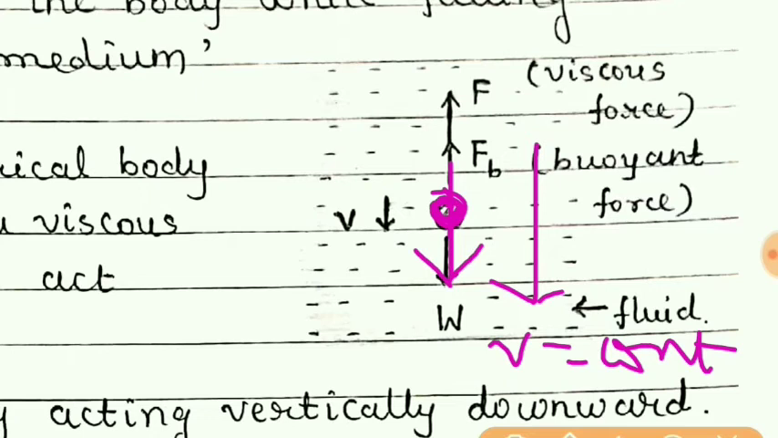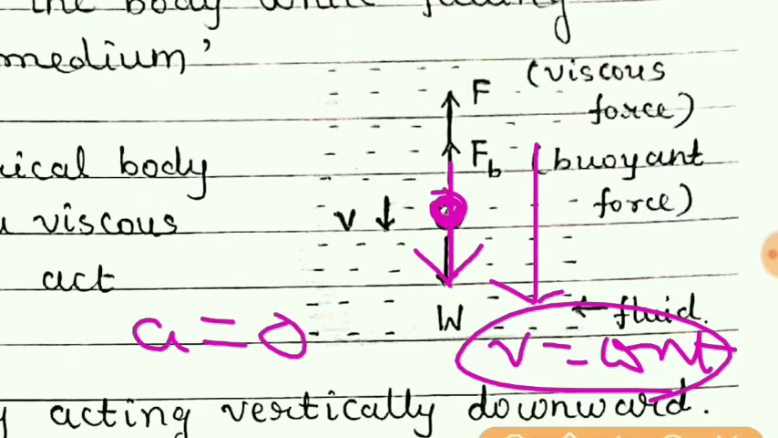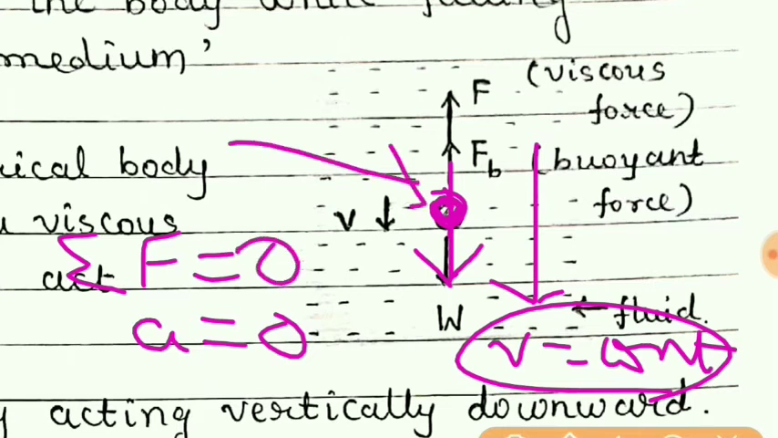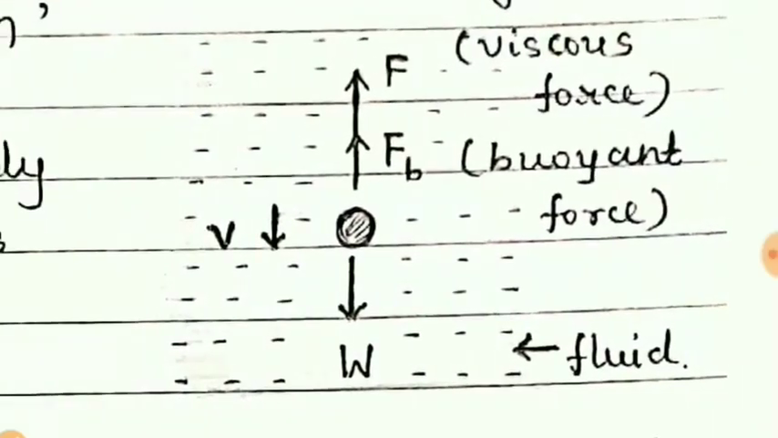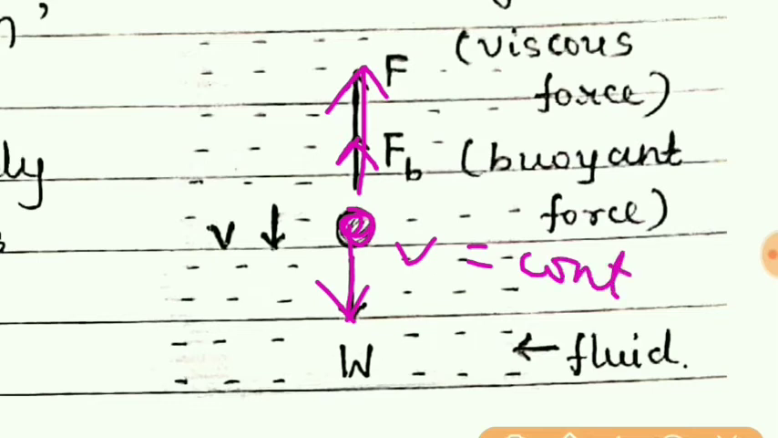So in that case we can say that as the velocity is constant, acceleration is 0. And if the acceleration is 0, then resultant force is also 0 on the body. So here we can say that the force acting on the body in the downward direction will be equal to the forces which are acting in the upward direction when the velocity becomes constant. And this velocity, which is constant, is known as terminal velocity, symbolically denoted by Vt.